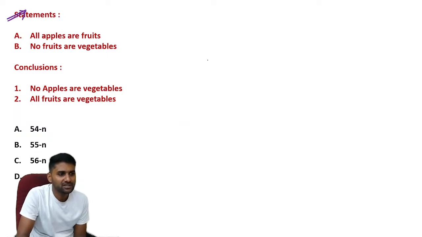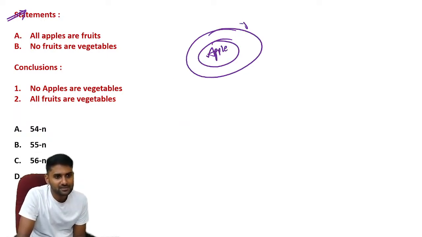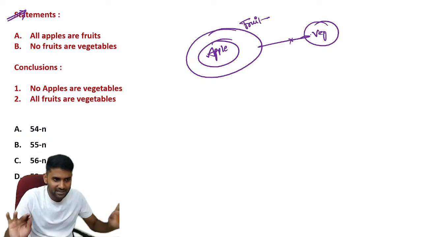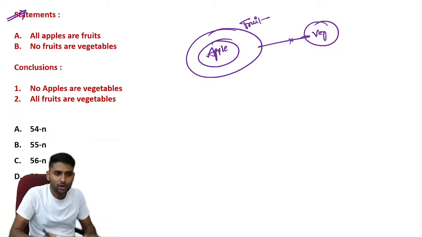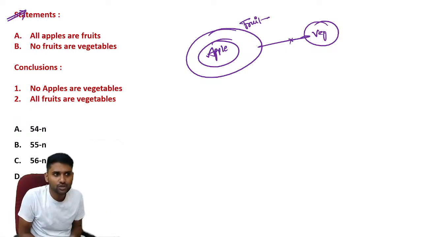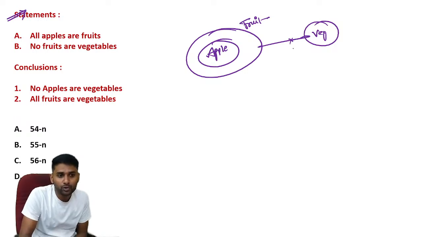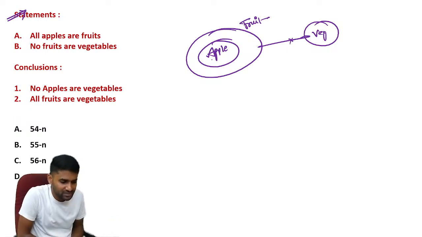Now, see, they mentioned that all apples are fruit. No fruit is vegetable. Guys, understand that statement in this way. The entire apple belongs to the fruit, but you cannot merge fruit into the vegetable. That is the restriction you have in the statement. According to the statements, if fruit is not vegetable, apple is also not vegetable.